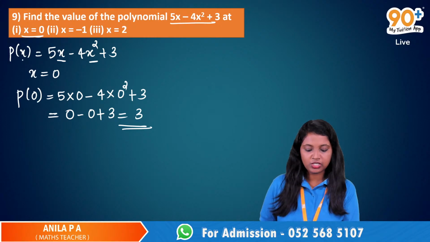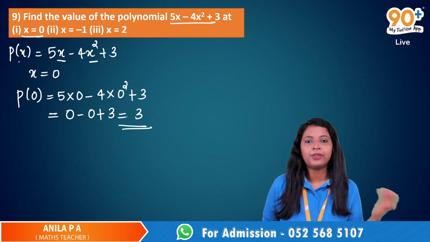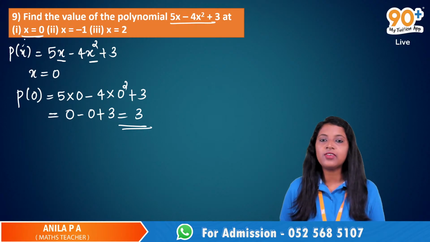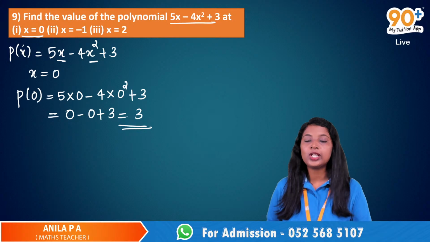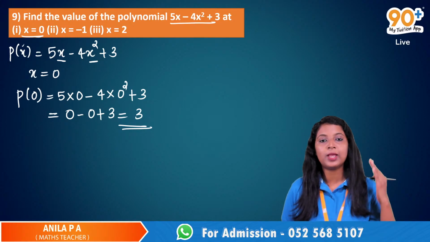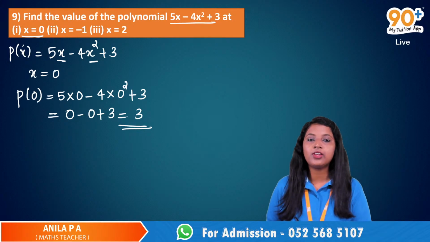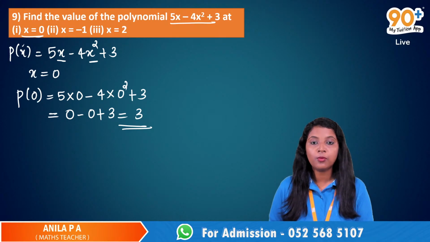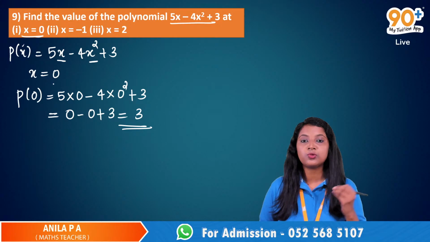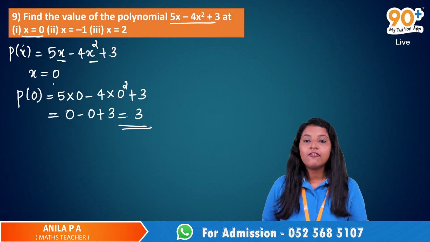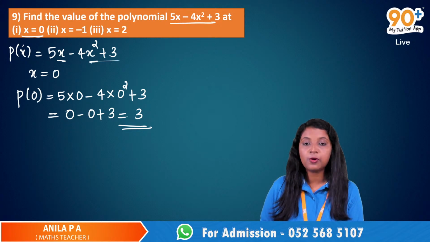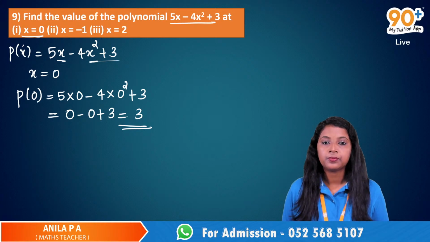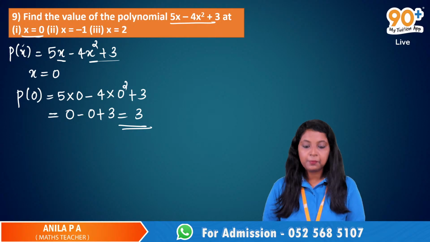The variable is x here. So p of x is equal to 5x minus 4x squared plus 3, which is the given polynomial, and I have to find its value at the point x is equal to 0. Which means wherever you see x in this polynomial, you have to replace that x with 0. That's it.